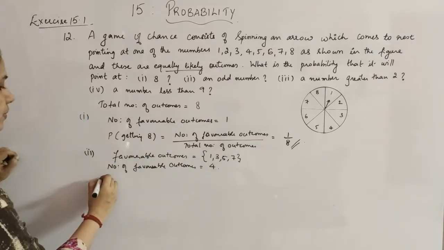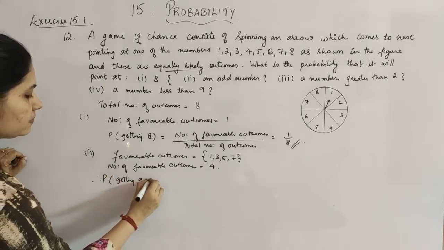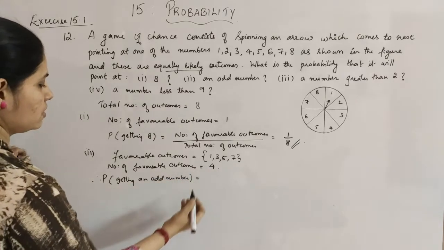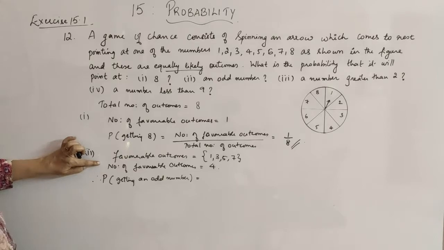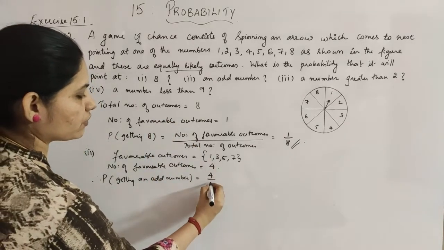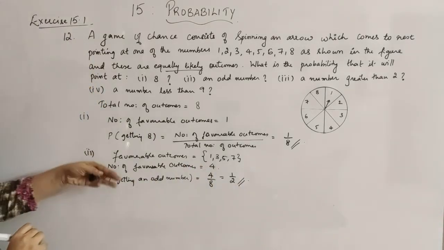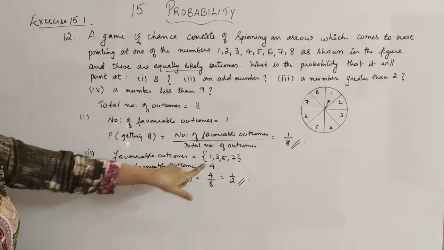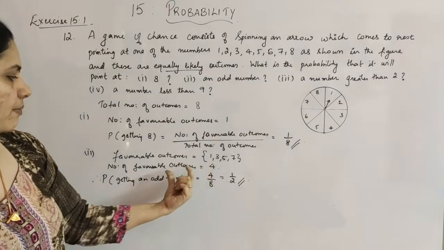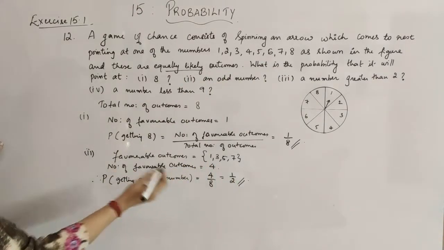So what will be the probability of getting an odd number? It will be equal to the number of favorable outcomes, which is 4, divided by the total number of outcomes, which is 8. So it is 1 by 2. Now if it was an even number, then also you will get those 4, that is, 2, 4, 6 and 8. Again the number of favorable outcomes will be 4, so it will be 4 by 8 and again the probability will be 1 by 2.